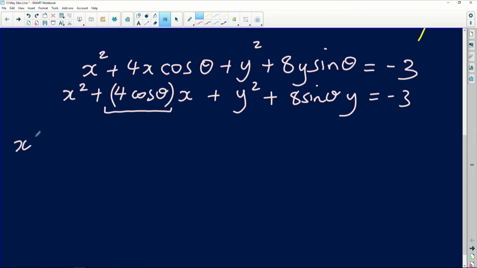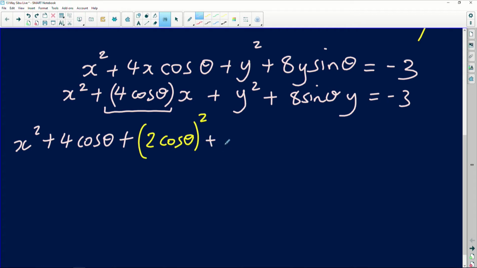So we're simply going to sit with x squared plus 4 cos of theta. Completing the square requires us to add. What are we adding? We're adding half of 4. Half of 4 is 2. So we're adding 2 cos of theta. Remember to square it.